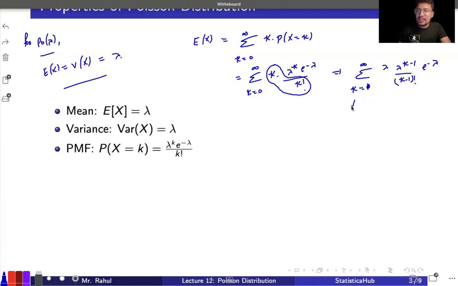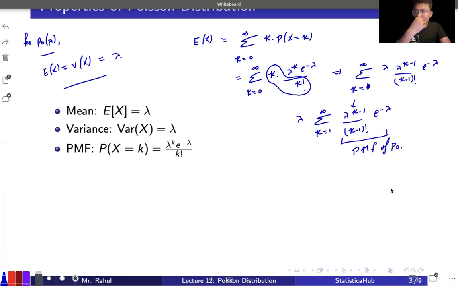So lambda is common, k running from 1 to infinity, and lambda raised to the power k minus 1 over k minus 1 factorial, and e raised to the power minus lambda. And you can simply observe that this is nothing but the probability mass function of the Poisson distribution. And we know the total probability, summation k running from 0 to infinity of the probabilities, will be 1. So eventually I'm getting lambda. So that's how I'm going to get the mean.